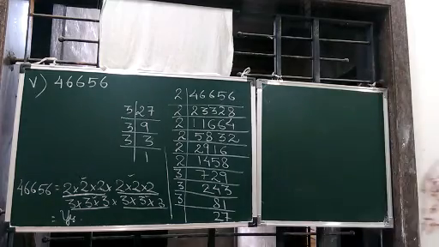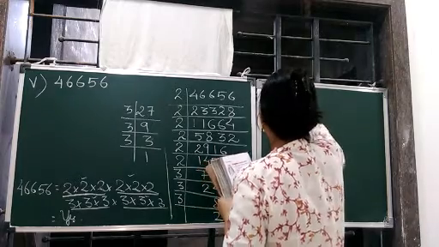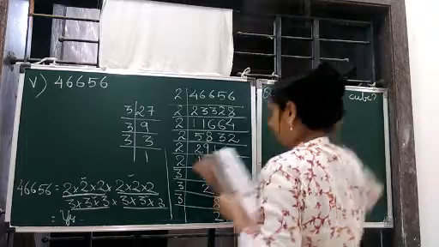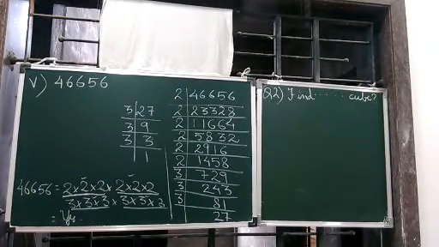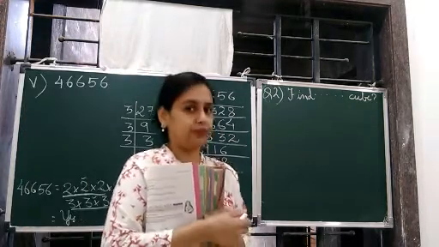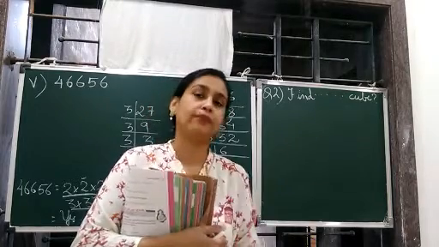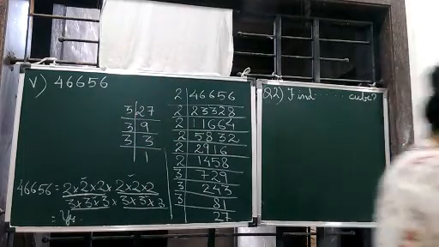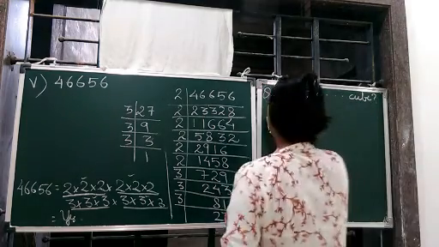Now question number 2. Find the smallest number by which each of the following numbers must be multiplied. Multiplied means we have to complete the pairs, right? So we will see what factors will come. Okay, and who is not getting a pair, we are going to give them members. Okay, so the first one is 243.